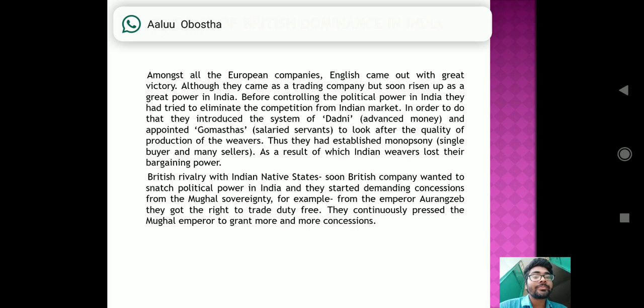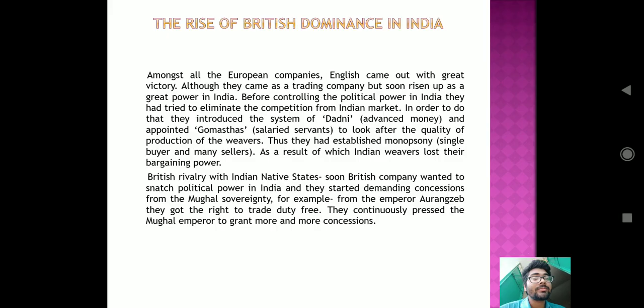They also appointed Gomusthas, the paid or salaried servants, to look after the quality of the production of the weavers. And thus they established monopsony.